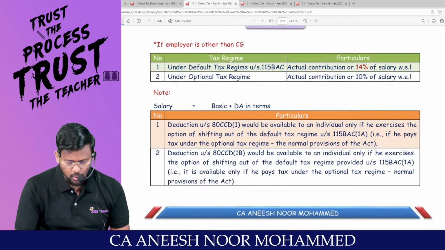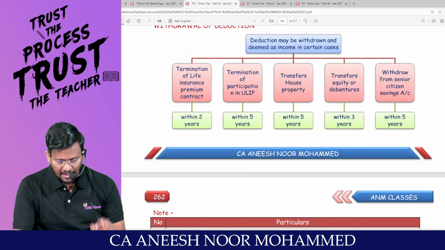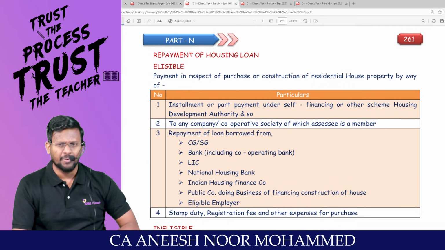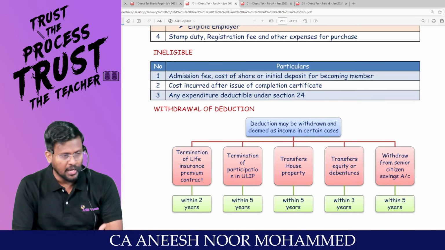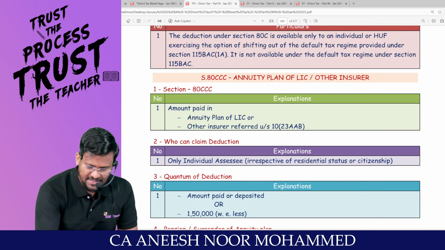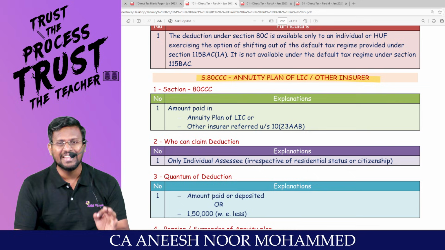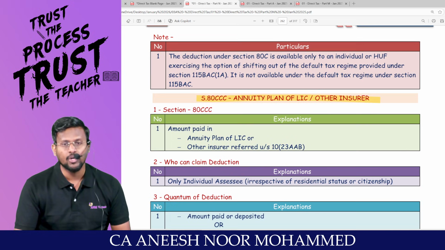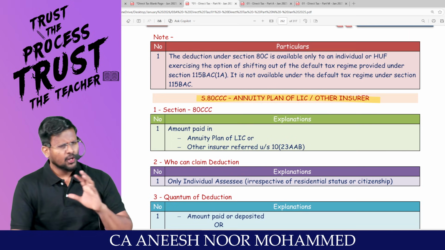So my dear lovable students, what the Act is saying is that prescribed investments, if you are ready to invest in the prescribed place which has been notified by the Government of India, you are entitled to claim deduction under 80CCC and 80CCD. We are having two things, 80CCC and 80CCD. Both are notified pension schemes.